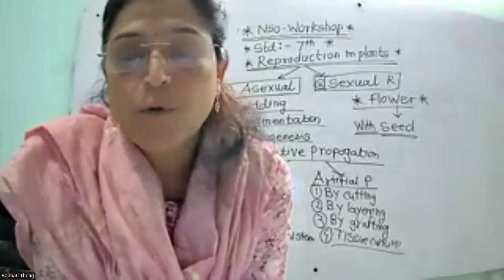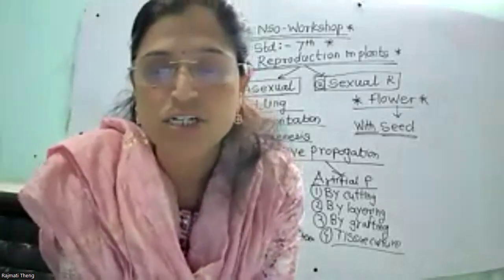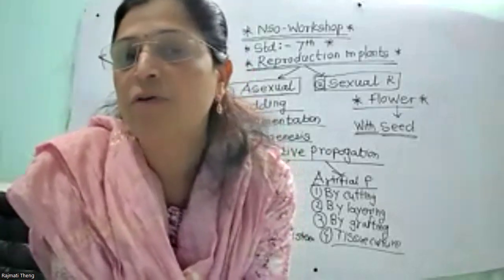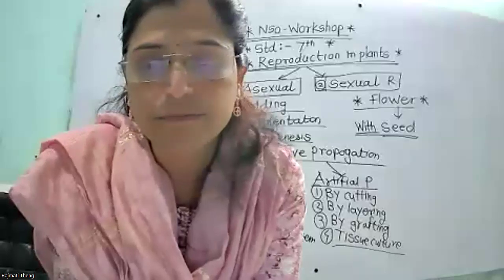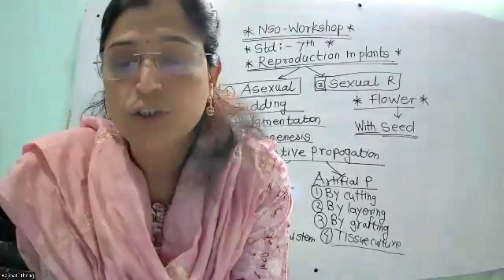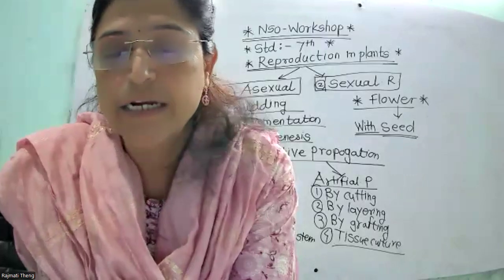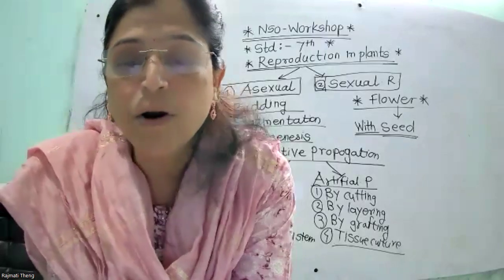So tubers, potato is modified underground stem. Potato क्या है? Modified underground stem है. So it has swollen due to the food stored in it, and it has the buds.